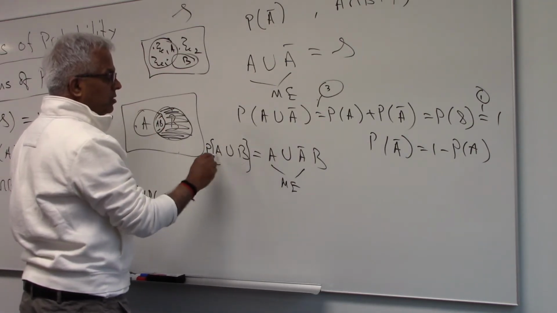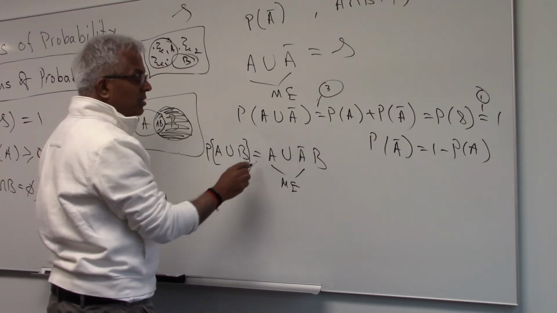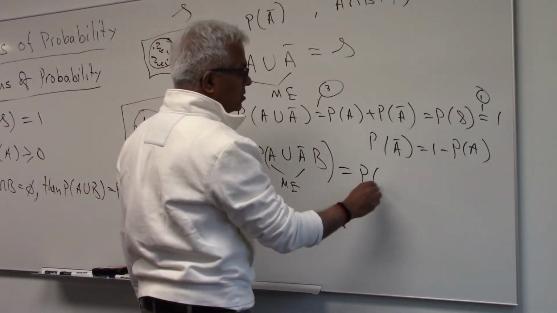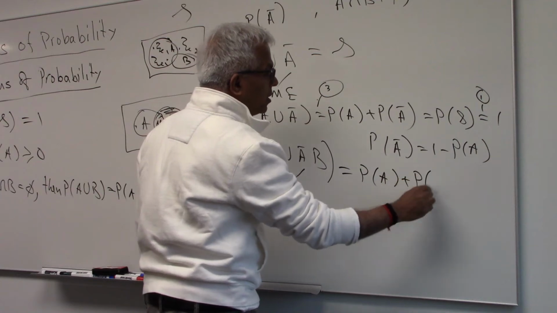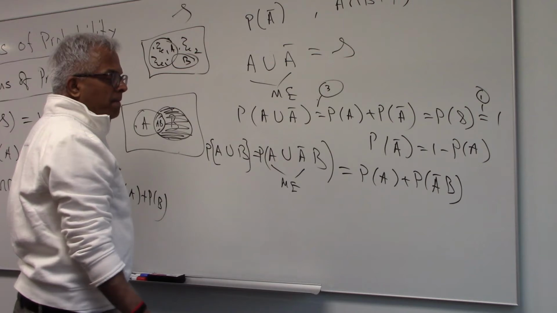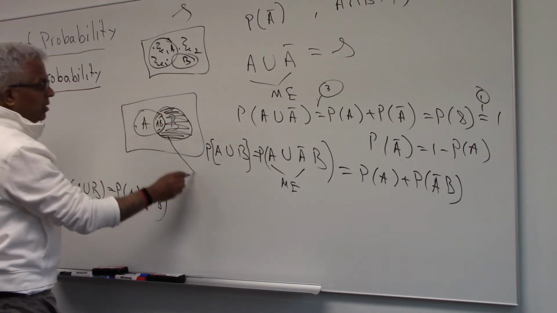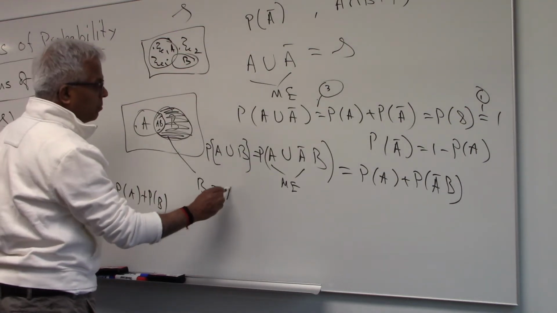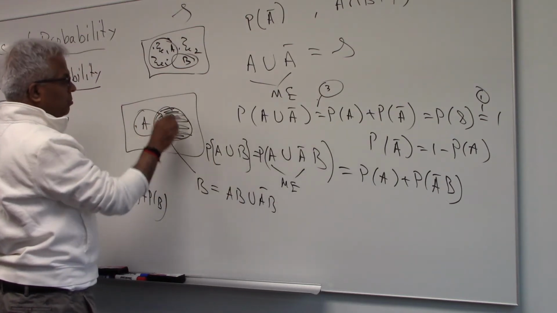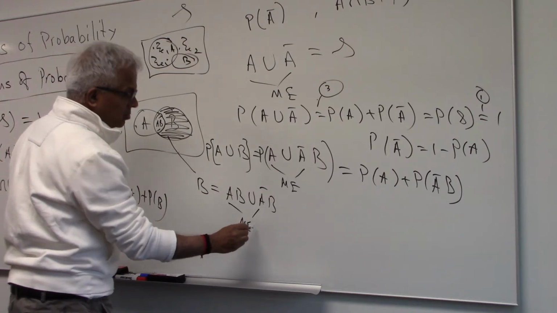So the probability of the union of these two sets is the probability of this. But now we can use axiom number 3 and write this as PA plus PA bar B. Now notice that we also can write B as AB union A bar B, just by observation. The set B is this union with this. Once again, these two are mutually exclusive.